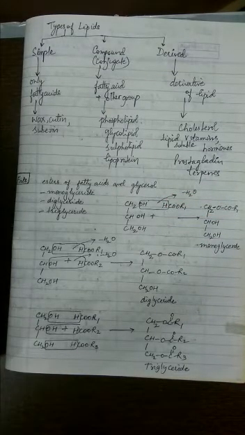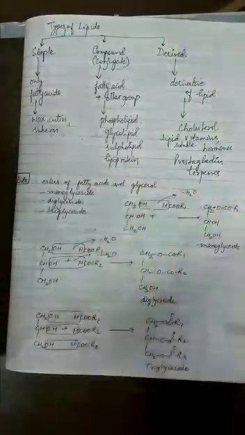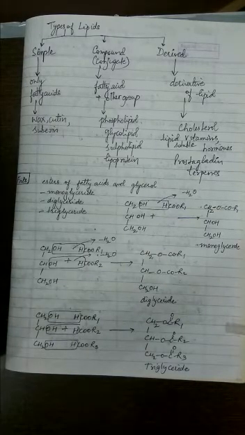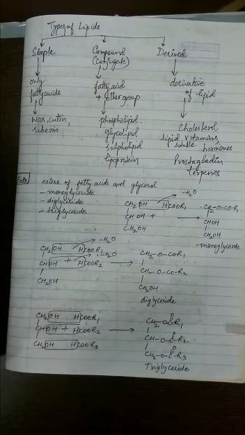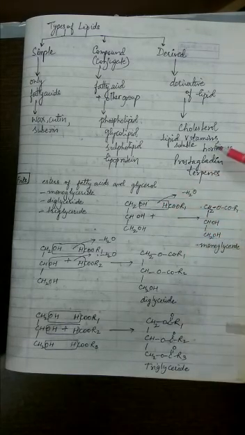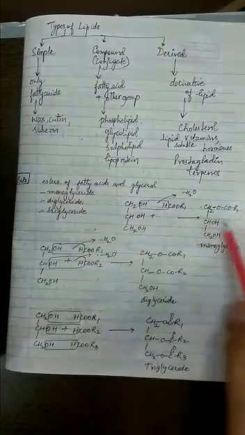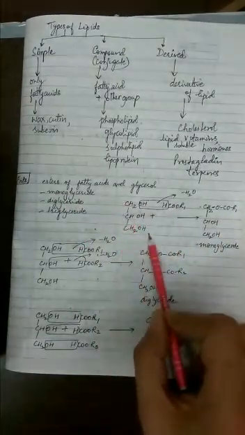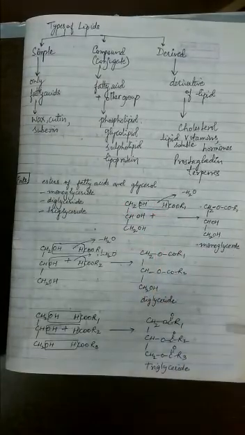If you remember the saponification topic of your 10th class, it is a similar type of equation. The only thing is there was an Na there. In this case, Na is missing. So CH2OH, CHOH, CH2OH is the representation of glycerol. When glycerol is made to react with a fatty acid, what will happen? An ester bond will be formed with the loss of a molecule of water. So a molecule of water will go away and this bond, which is called the ester bond, will be formed. Now please remember, if only one fatty acid reacts with glycerol, it gives rise to a monoglyceride.